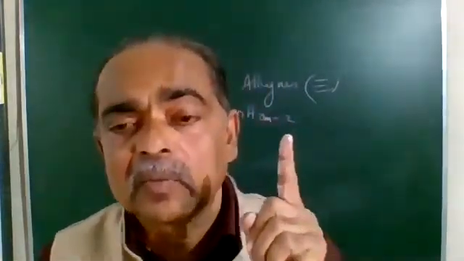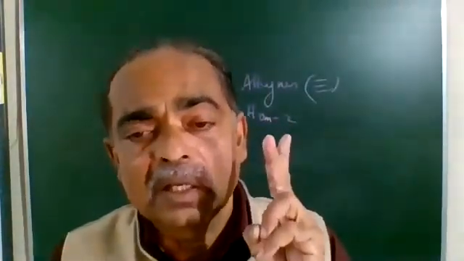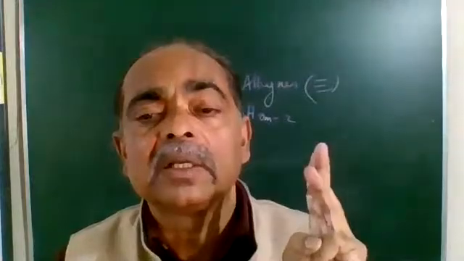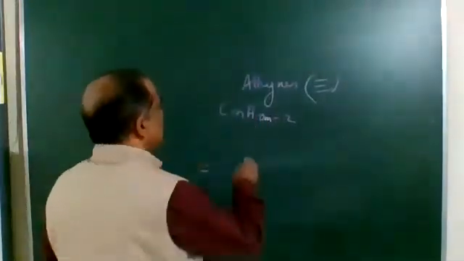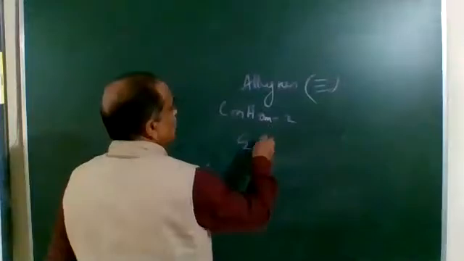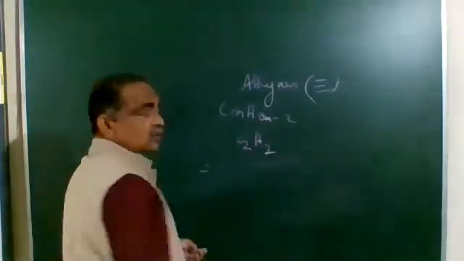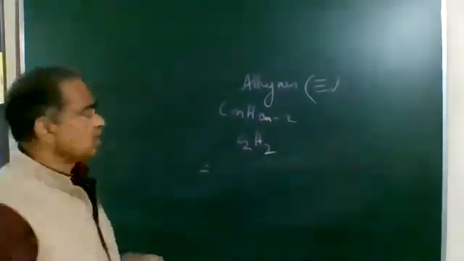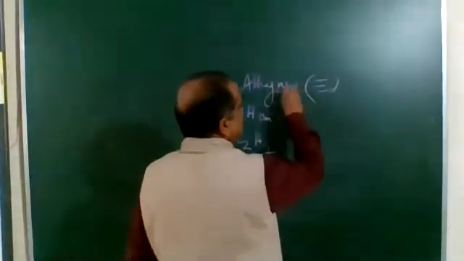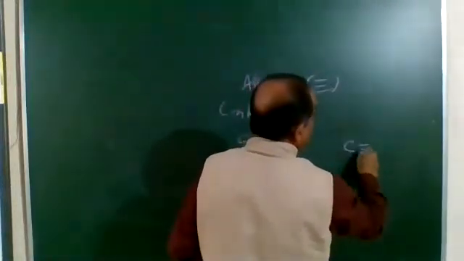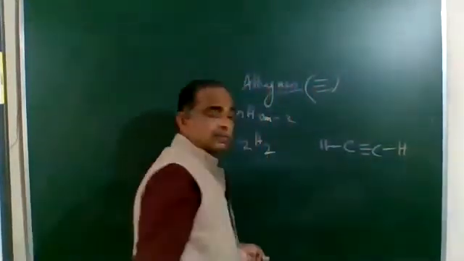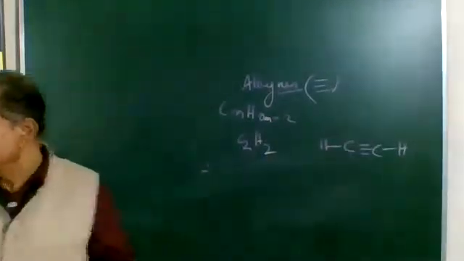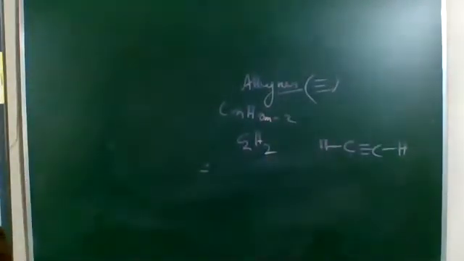Alkane CnH2n plus 2, alkene CnH2n, and alkyne CnH2n minus 2. Understood it clearly? So let's take the first member, C2: 2 times 2 minus 2 is 2, so it is C2H2. Since it is an alkyne, there is a triple bond between the carbon atoms, and then we attach the hydrogens. Have you understood it? Let's take one more example of this.